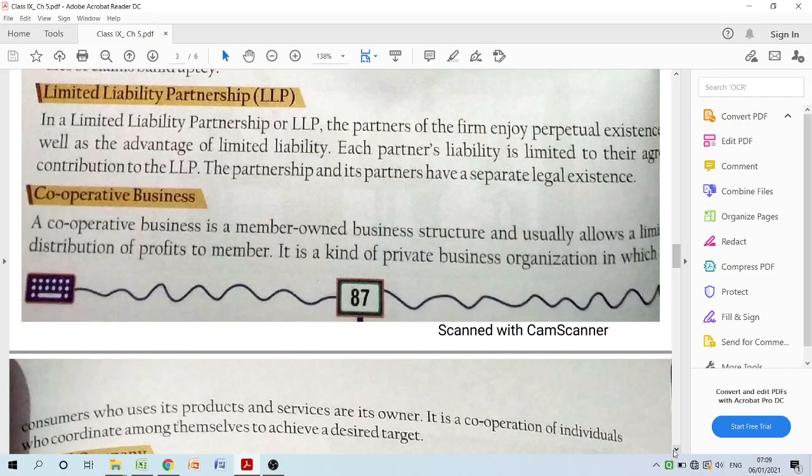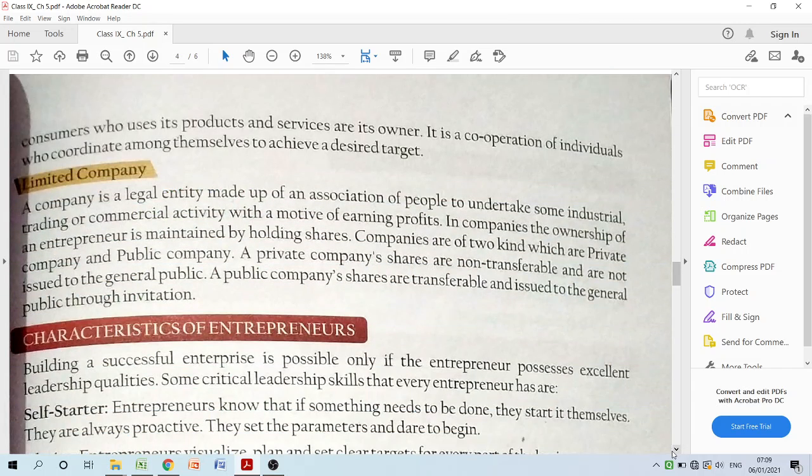So the cooperative business structure is different, in which each and every consumer is acting as an owner because they work together to achieve a common target. Then we have the limited company. This limited company is an overall different structure, an overall different entity, in which people undertake industrial, trading or commercial activity with the motive of earning money, with the motive of earning profits. They can be of two types: private company and public company. In a private company, the shares are non-transferable, and in a public company, the shares are transferable.